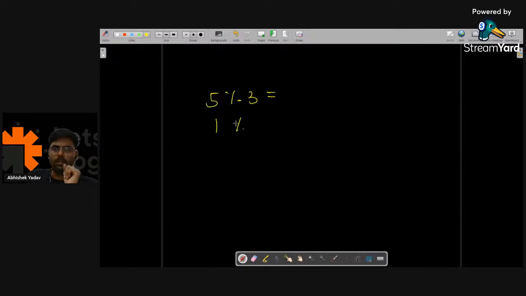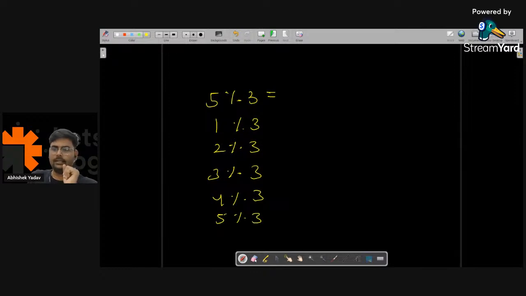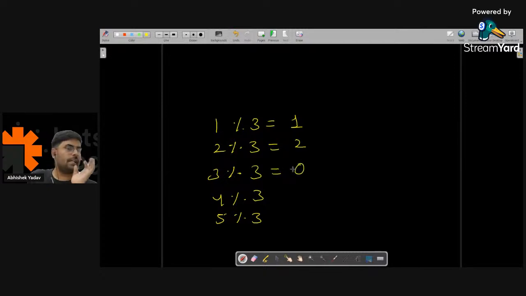And 1 modulo 3, 2 modulo 3, 3 modulo 3, 4 modulo 3, and 5 modulo 3 here. So for 1 modulo 3, you are getting what? 1 as remainder. For 2 modulo 3, you are getting 2 as remainder. For 3 modulo 3, you will get 0 as remainder.